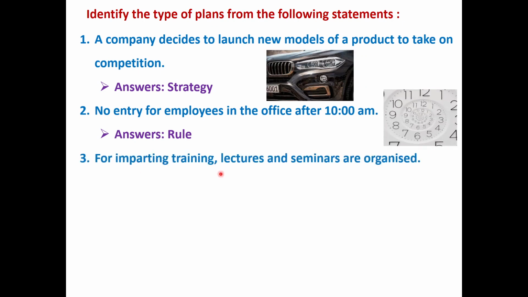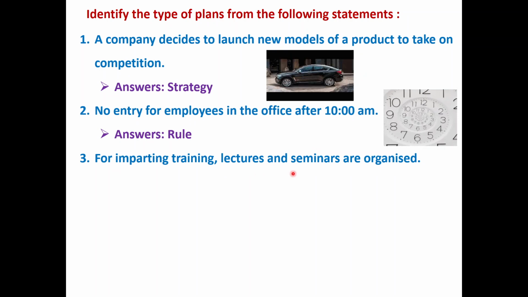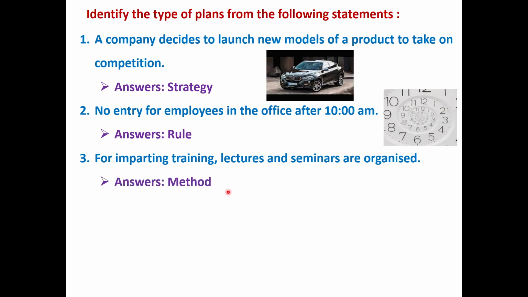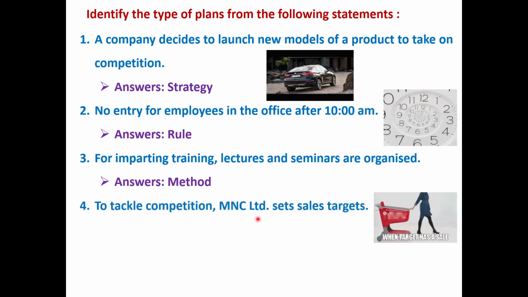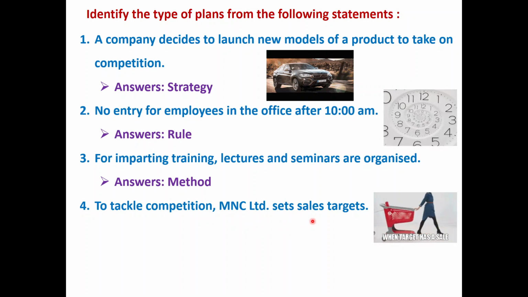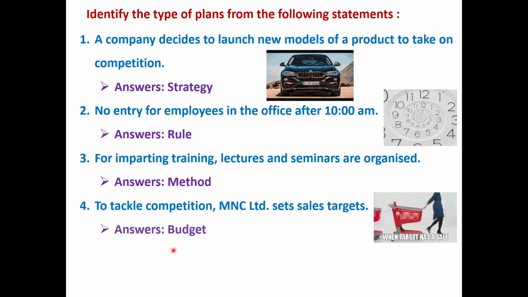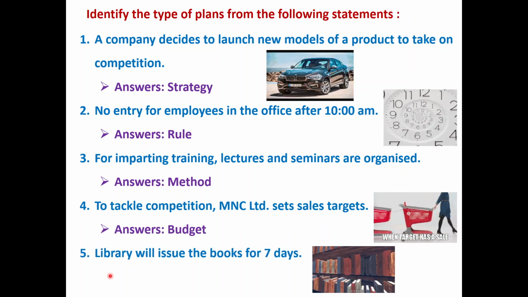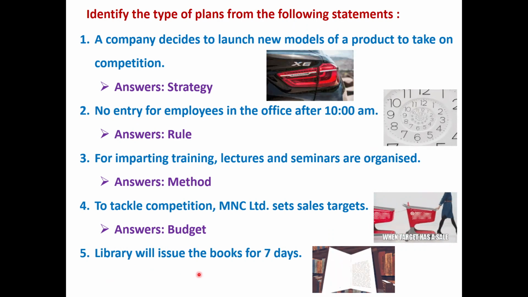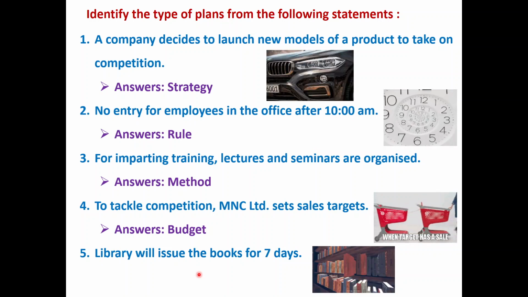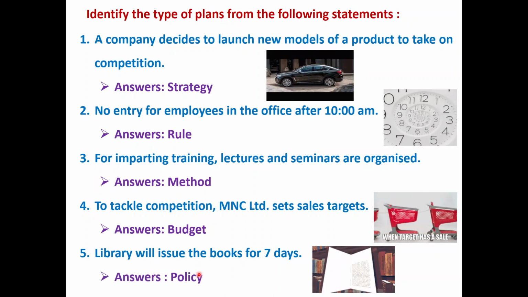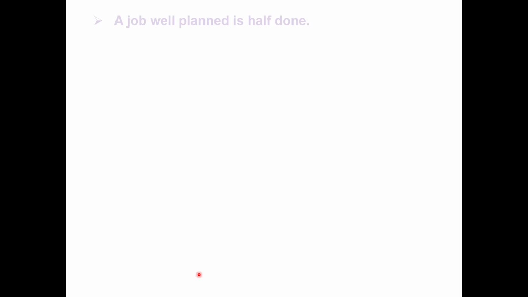For imparting training, lectures and seminars are organized. What is that? Method. To tackle competition, MNC Limited sets a sales target. What is that? Budget. And library issues the books for 7 days. आप लोग को पता है, that is nothing but the policy. So दोस्तों, these are the examples of this, and a few sentences I want to lastly tell you.